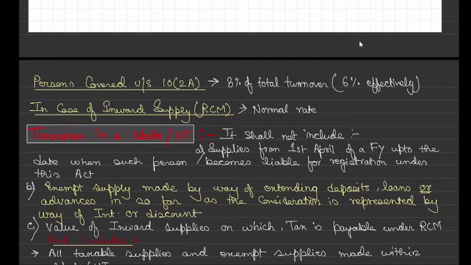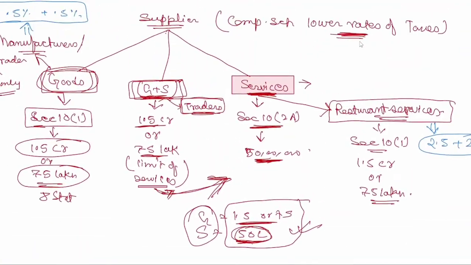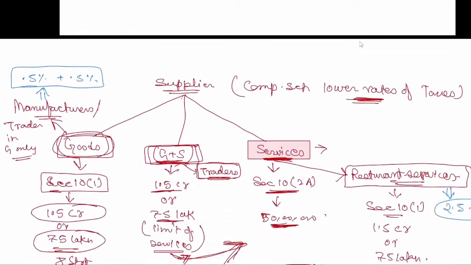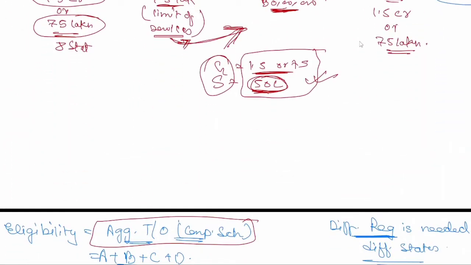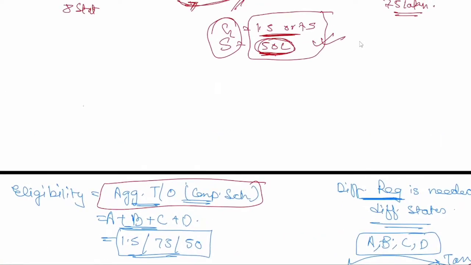And what is written in case of inward supply? RCM, normal rate. Previously, suppose you have this, the example I gave, that 12 lakh was my inward supply, and I need to pay, say for example 10%, that is also RCM. This was applicable.